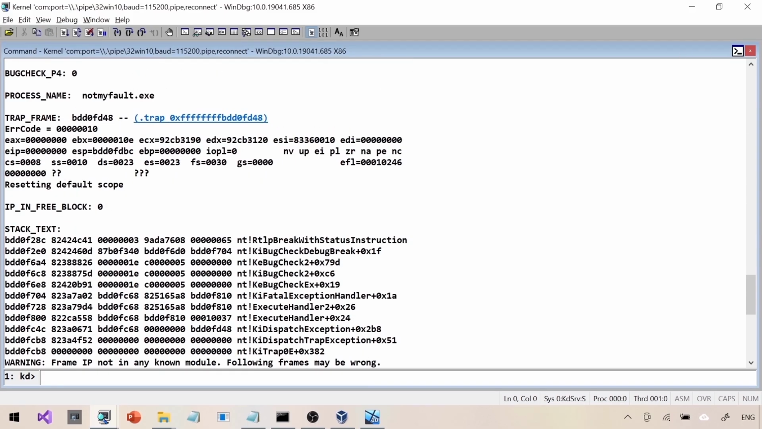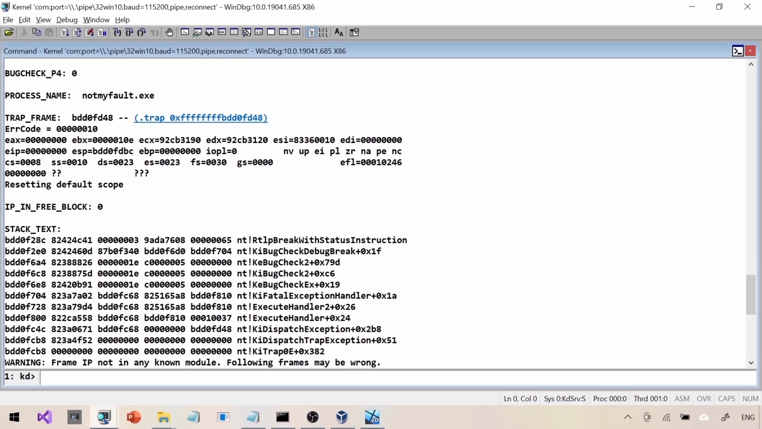One of the things we can see here is the process name. It is giving us the correct process name, not my fault.exe, and in this case there is a driver associated with it, but normally the process is just a scapegoat. When it comes to kernel drivers, proper kernel drivers don't have any association with any process. Most of them are process agnostic, so they don't care which process context they're running in. Although you are seeing not my fault, that's not a good pointer. We need to do better than that.